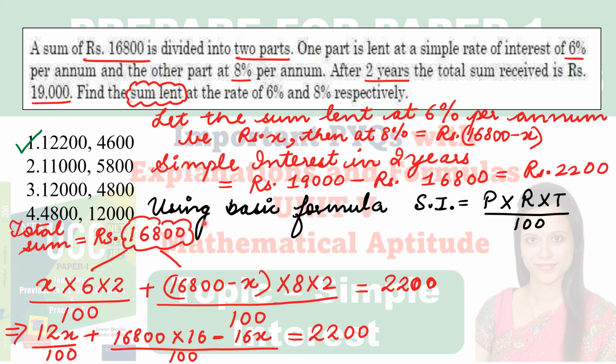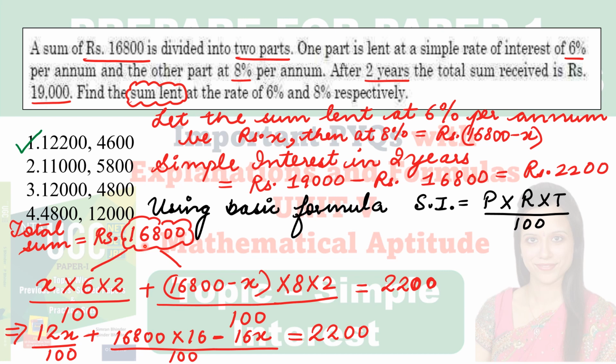Clear? So now the basic formula. I will be using the basic formula only. By using the basic formula, we will be able to calculate this question. Simple interest is equal to principal into rate of interest into time upon 100. Now our mind knows that the total sum is this. Clear? Now the simple interest in 2 years is rupees 2200. So I have written that simple interest is equal to this. Clear?